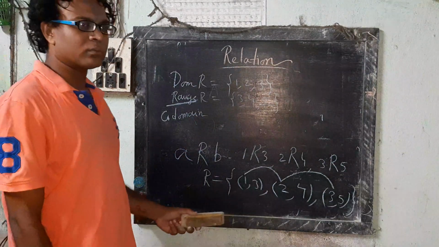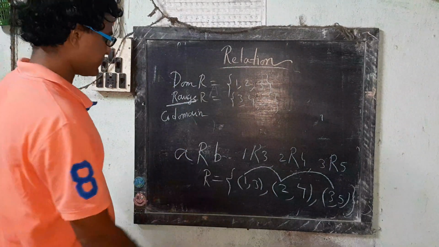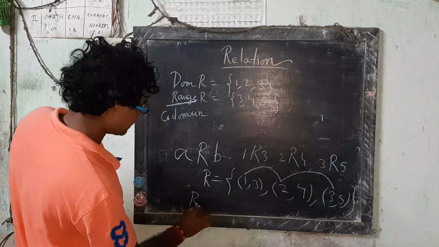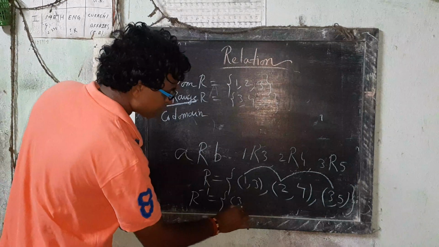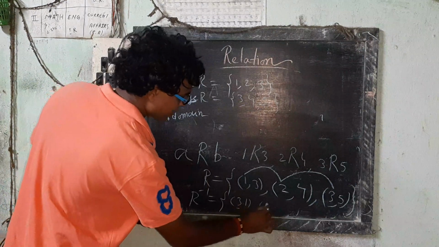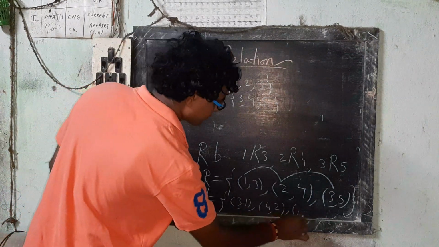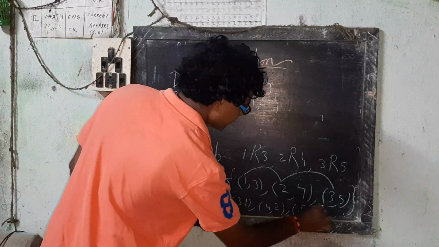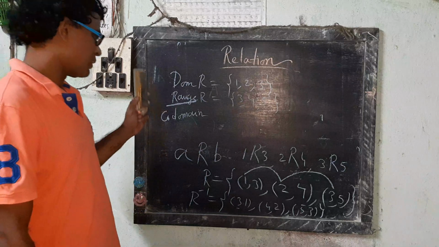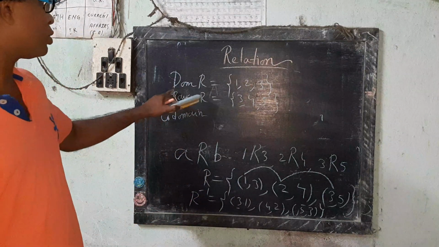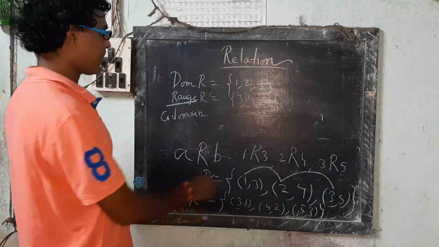And here R inverse is altered of (3, 1), (4, 2), and (5, 3), which is R inverse, and it will be changed. Dom of R inverse also be changed.